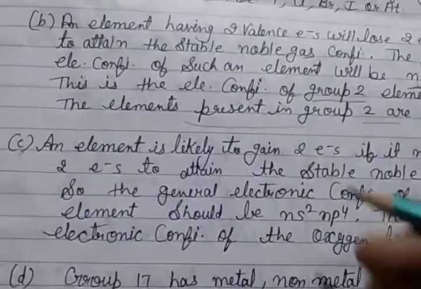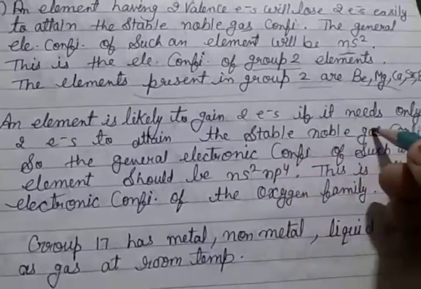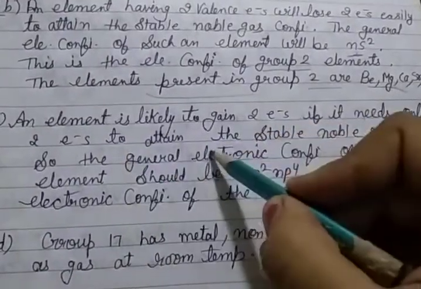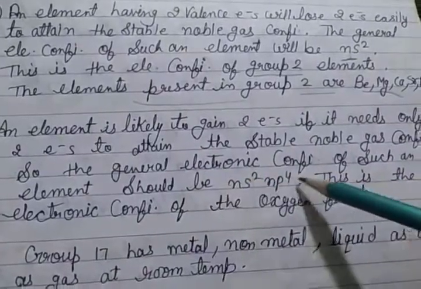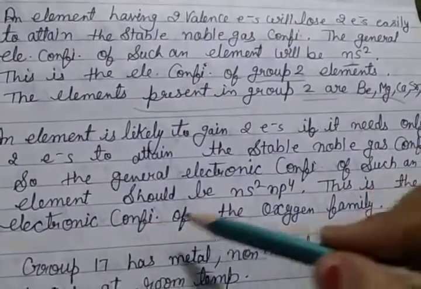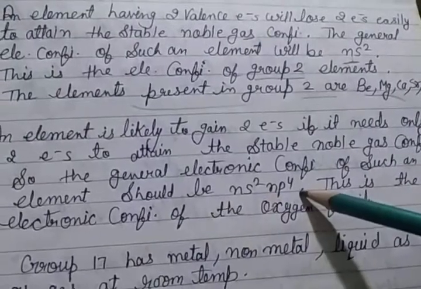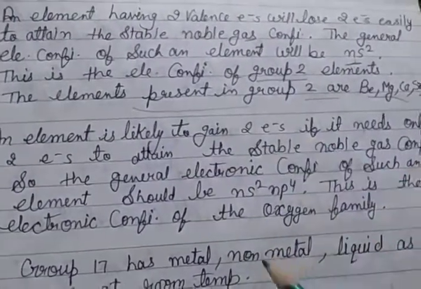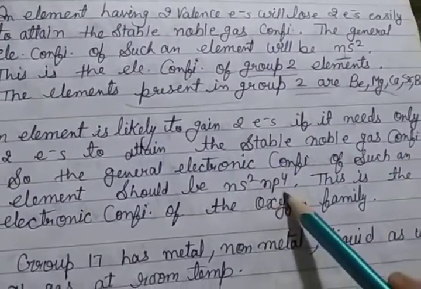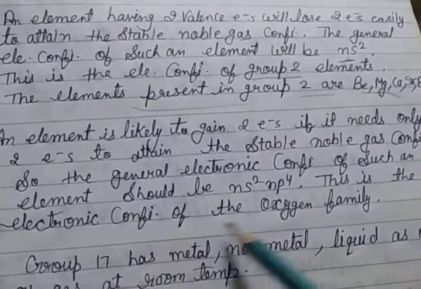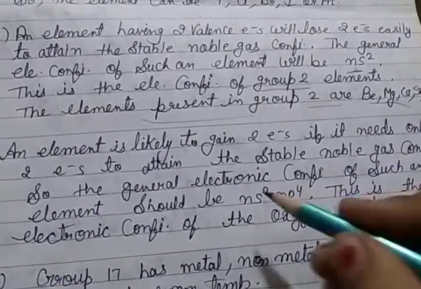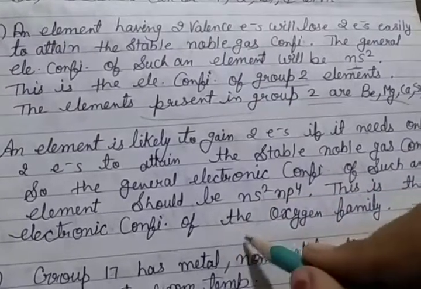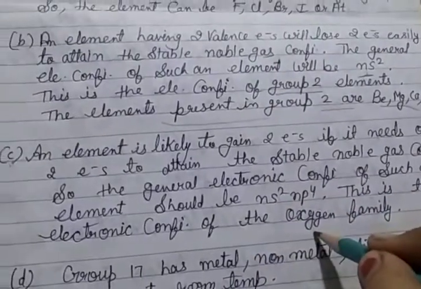An element is likely to gain 2 electrons if it needs only 2 electrons to attain the stable noble gas configuration. So the general electronic configuration of such an element should be ns2 np4, because it requires only 2 electrons to be gained. This is the electronic configuration of the oxygen family.